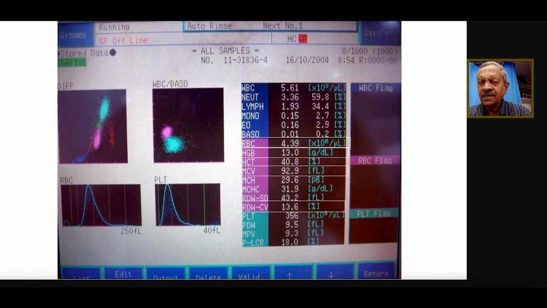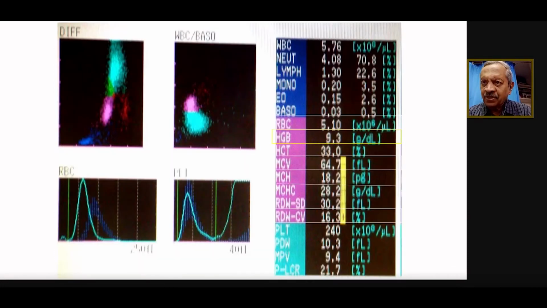Say this is one type of report that we see routinely. Here first see the hemoglobin. What is the hemoglobin? Hemoglobin is 13. The RBC count is 4.39, almost normal, we say 4 to 6 is normal. Now look at the MCV. MCV is 92.9, so again it falls in the normal range. Now look at the RDW, which is 13.6. So here lies a patient's report where the hemoglobin is normal, RBC count is normal, the MCV is normal and RDW is normal. So it's an absolutely normal report.